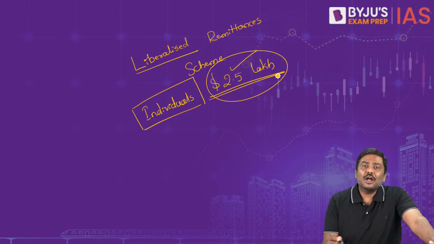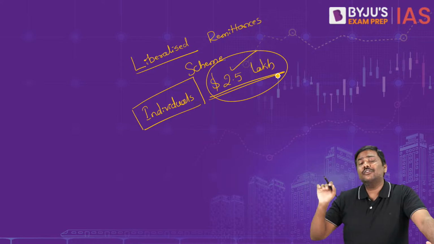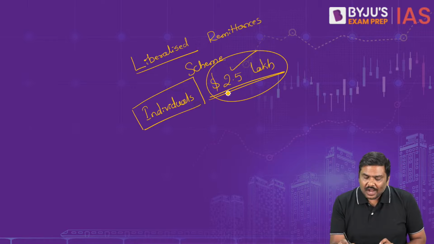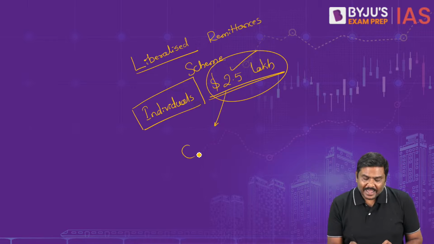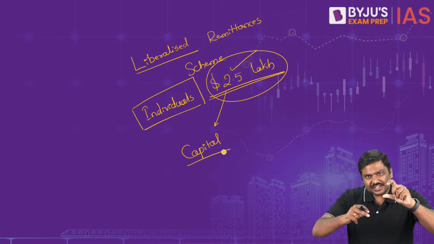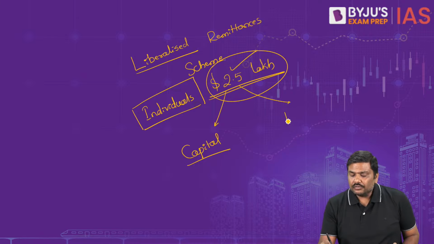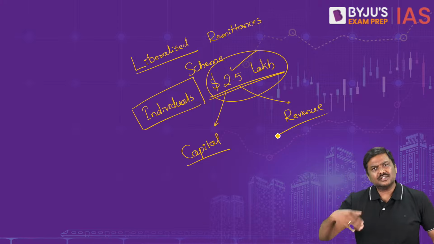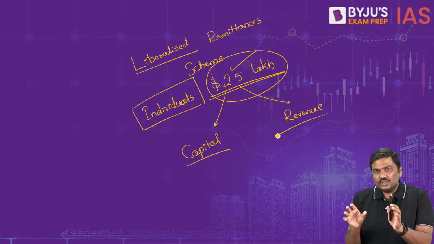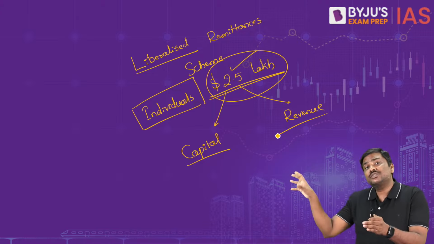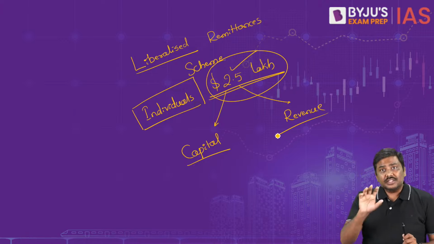So have a look at this. Up to 2.5 lakh dollars you can take out of India. For what purposes? You can take it out either for conducting capital account transactions. Under the capital account, certain transactions are allowed in the BOP. Or you can also take it out for certain revenue account transactions. So it is not only associated with capital account, it is also associated with the revenue account. Now this is very important.